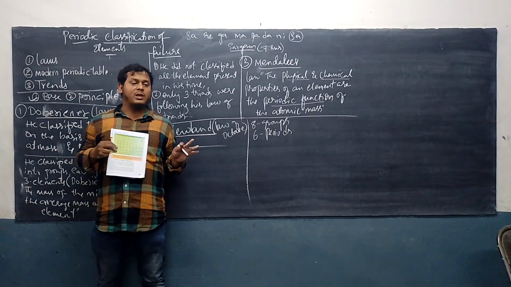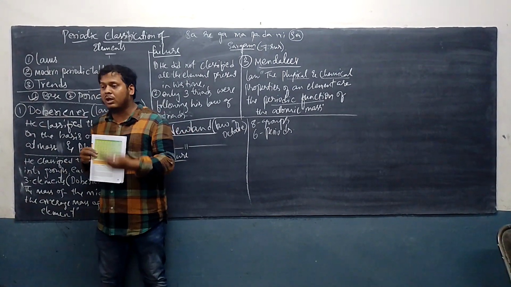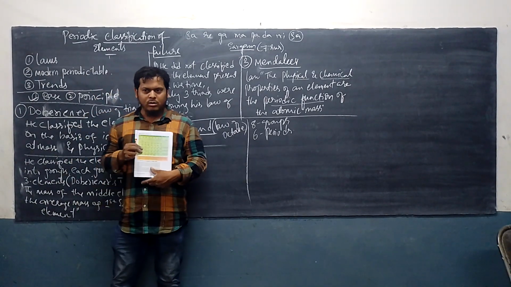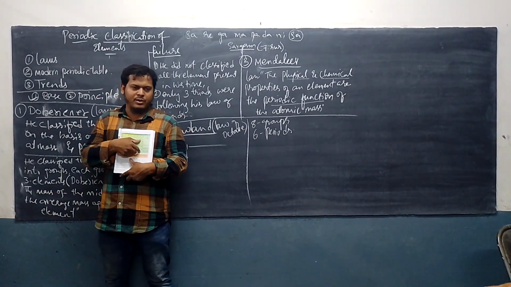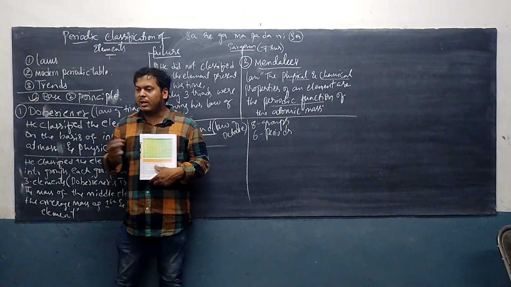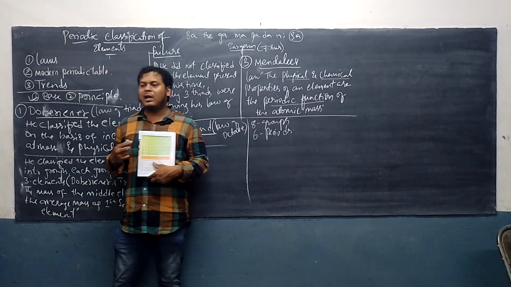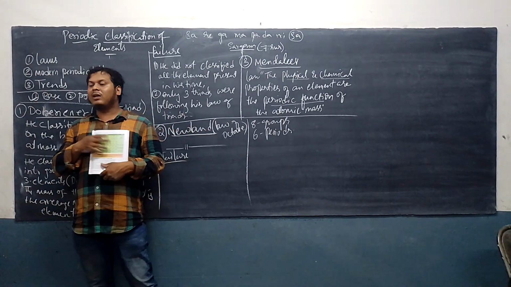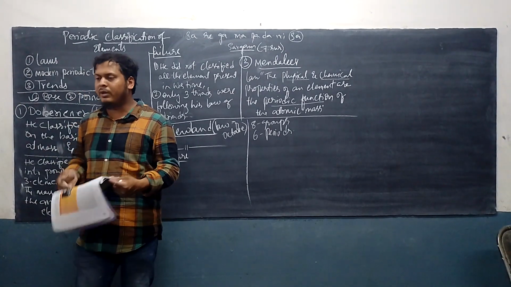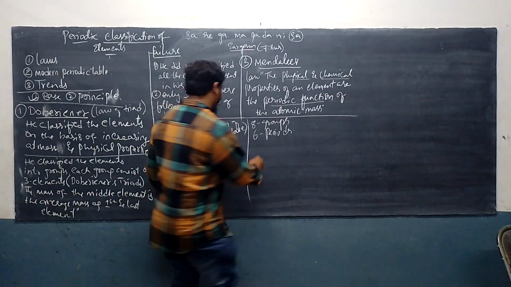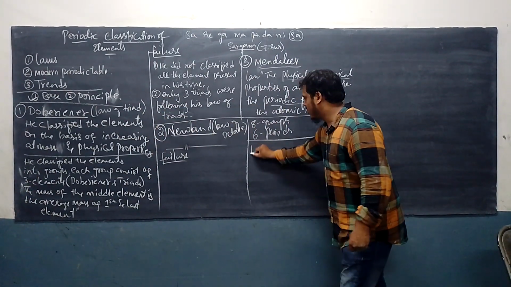All the groups have similar properties. Are you getting it? A group should have similar properties. So it was followed for 60 years, a highly accepted one. And there are some achievements of Mendeleev. What are the achievements? Next we will go with the achievements of Mendeleev.